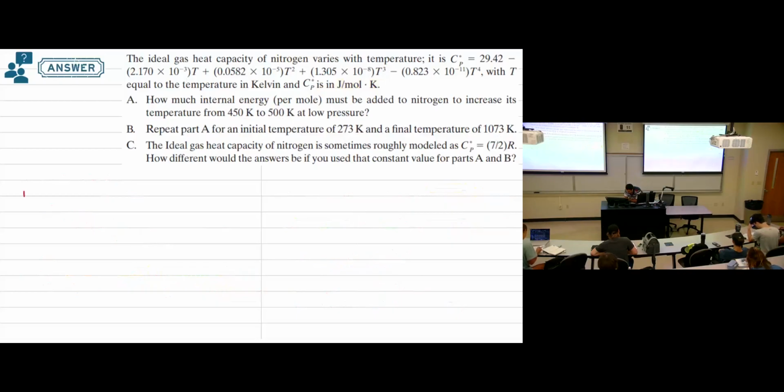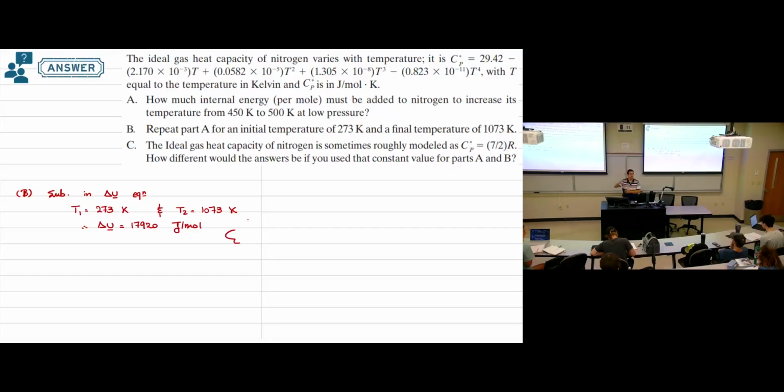So again, requirement B, sub in the delta U equation with T1 as 273 Kelvin, T2 as 1073 Kelvin. Then the change in the molar internal energy will be 17920 joule per mole. And the value is positive because we are increasing the temperature.